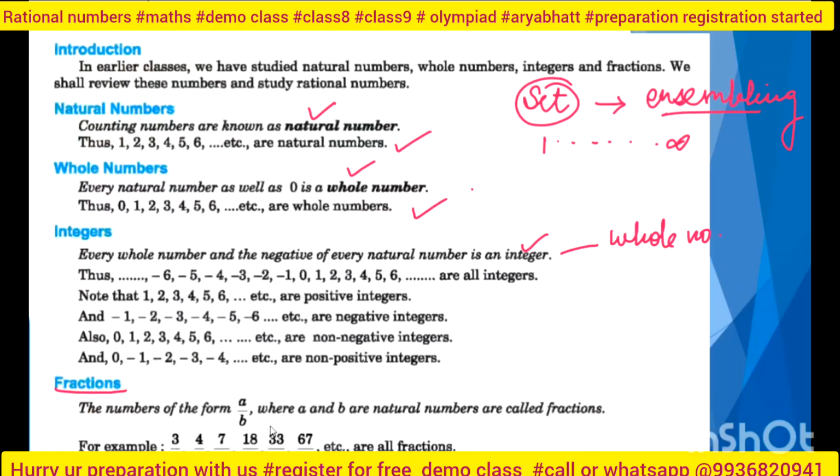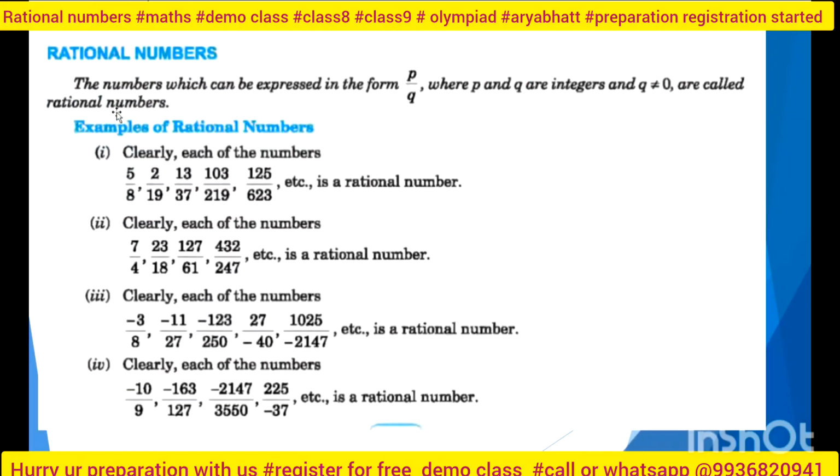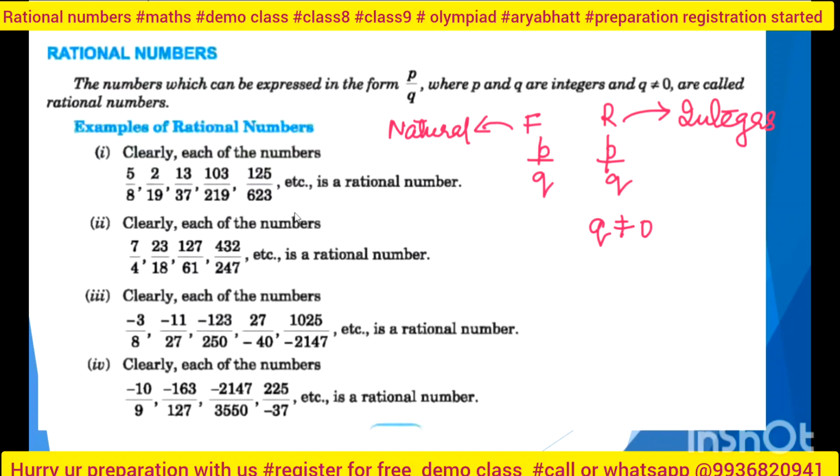Now next is fractions. Just now you told me that a fraction should be in a by b form, containing natural numbers. But in rational numbers we are containing integers. You got the point? Yes, ma'am. That is what I want to explain in this slide: rational numbers and fractions are both p by q form, and both have the same property, that q shouldn't be equal to 0. But fractions contain natural numbers and rational numbers contain integers. Okay. Yes, ma'am. So now I think you have a clear concept about that, right?